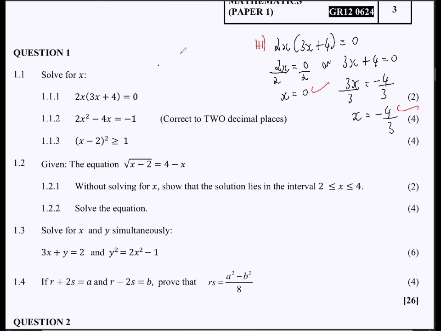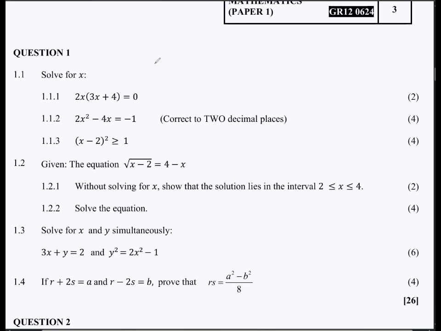Hope you have noted down already. Remember that you are writing this along with me, right? You are writing this along with me. Then this is 1.1.2. We know that for that one, we must apply our quadratic formula, but first, before we can apply it, we need to make sure that it's in standard form.